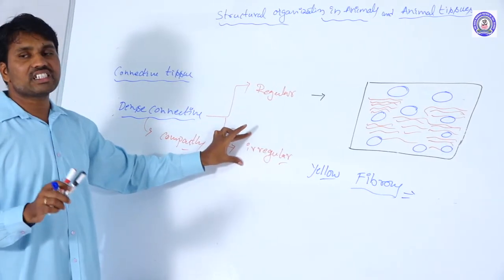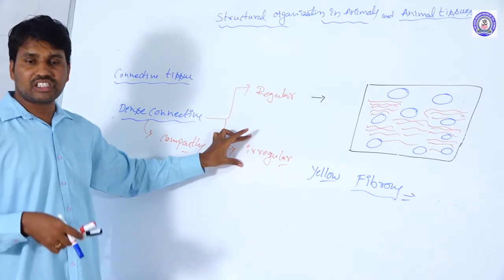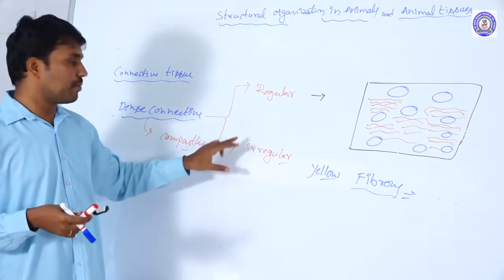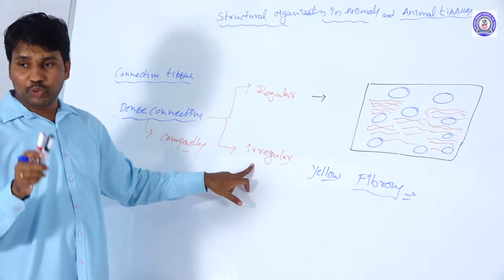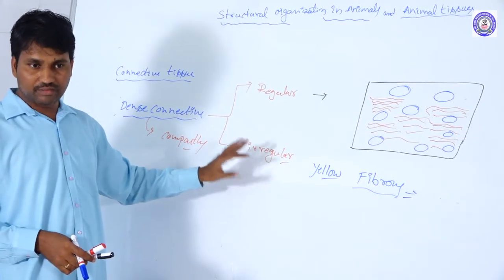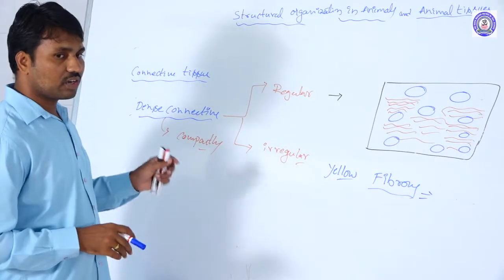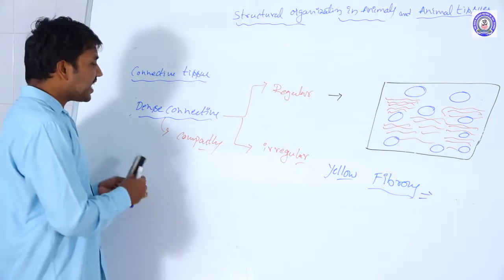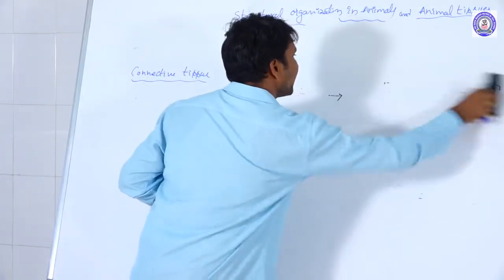And the irregular dense connective tissue: in the majority of the body parts, wherever connective tissue is forming, it is formed by the irregular dense connective tissue. This is regarding the connective tissues. Okay. Next one, specialized connective tissue. The final type we are taking is specialized connective tissue.